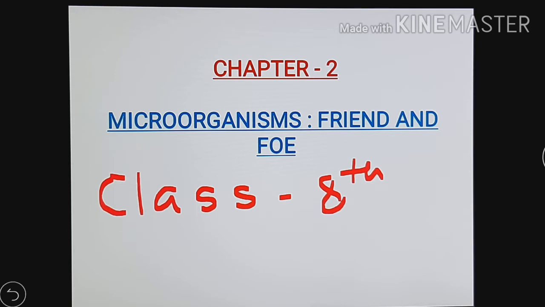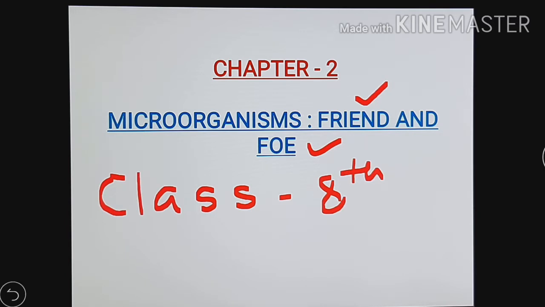Now, in this chapter, you are going to learn about microorganisms. Here you can see one word, that is friend, and another word, that is foe. So in the chapter, you are going to learn how microorganisms are friends of human beings and friends of the environment, as well as how they are foes, meaning they are enemies, they are bad, they are harmful.